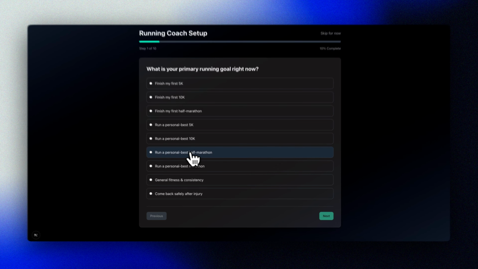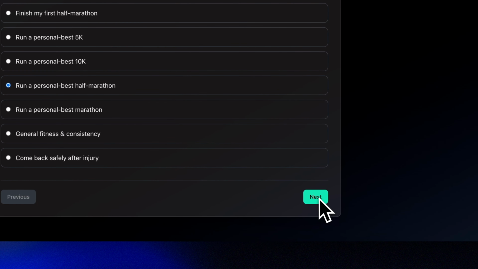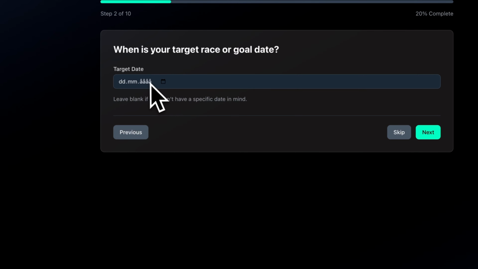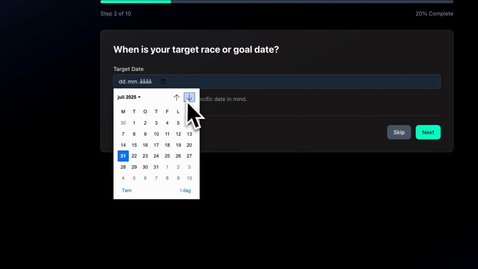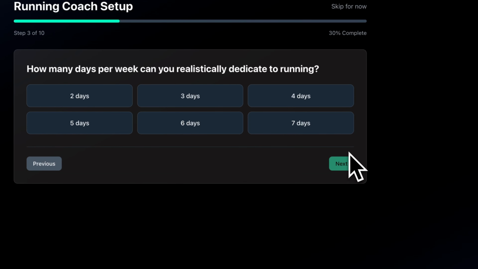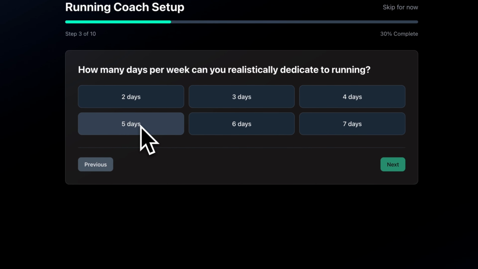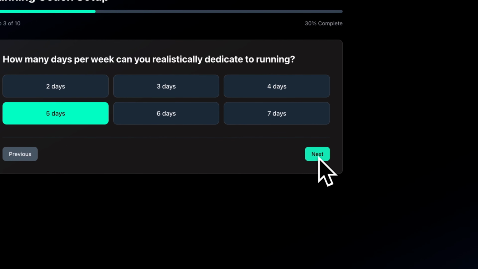Okay, so a primary goal would be to run a PB half marathon. When is my target race? Even got a calendar here. Okay, let's just pick a date here. How many days can we dedicate to running? Well, here we've got some nice option buttons as well. Let's go with 5.